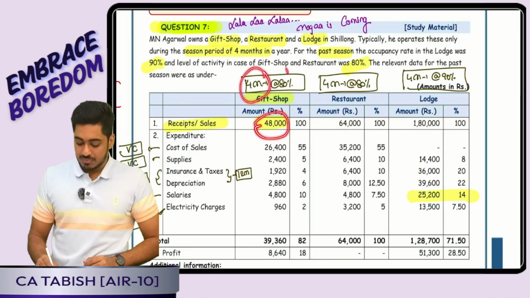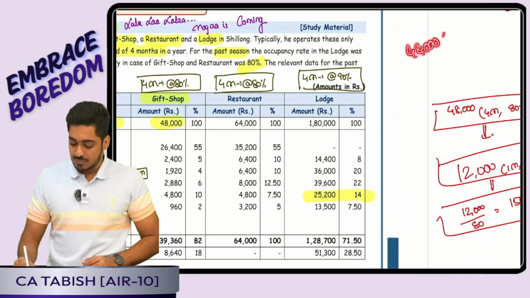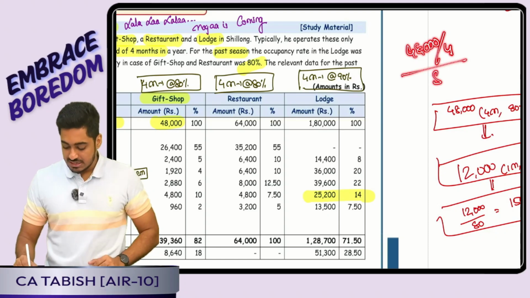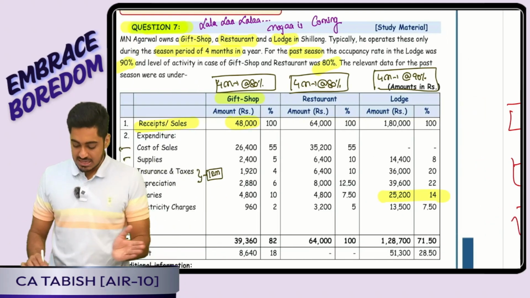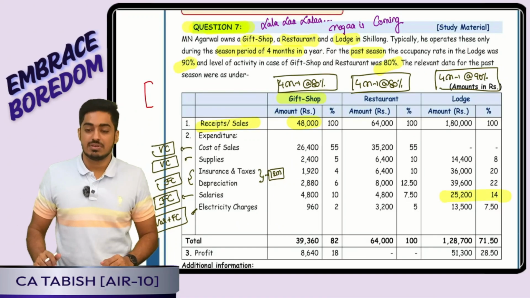Suppose for the gift shop, the total sales is 48,000. It is for 4 months at 80%. So I'll say, okay boss, 48,000 is for 4 months, divided by 4. I got it for 1 month. It is for 80%, divided by 80. I got it for 1% capacity. Similarly, I did it for all the sales data, and similarly for all the variable cost.